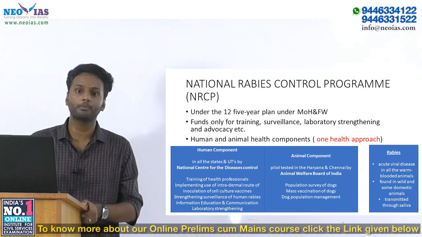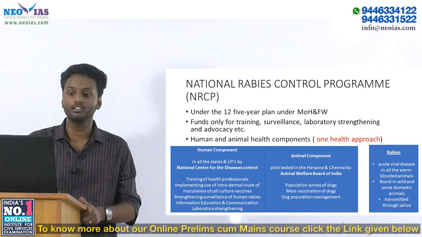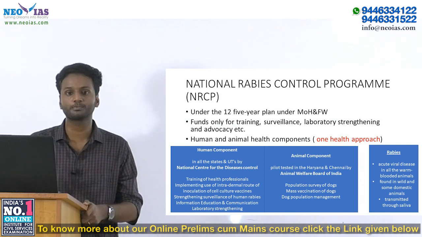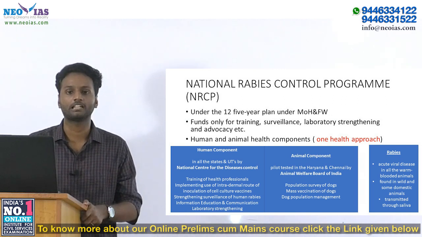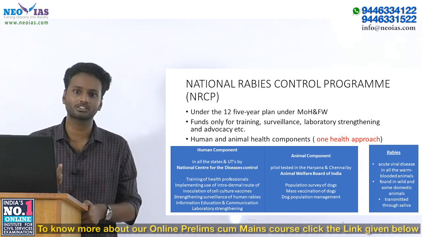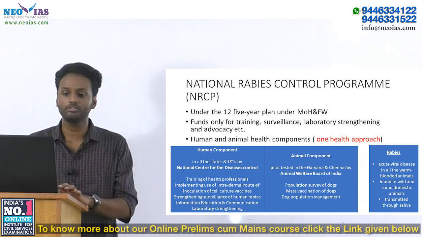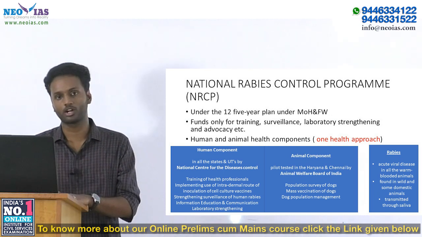In the animal component, there is the population survey of dogs as well as population control. You must have heard of sterilization happening in street dogs. That is part of the National Rabies Control Program also.